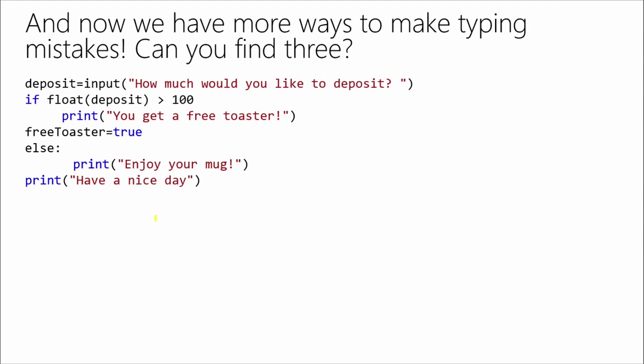So Christopher, I'm going to challenge you. See if you can find 3 typing mistakes here. Deposit equals if float deposit. It should be int, but yes, it should be int to positive. Okay, bonus. There might be 4 mistakes, because we were just seeing that it should actually be int.